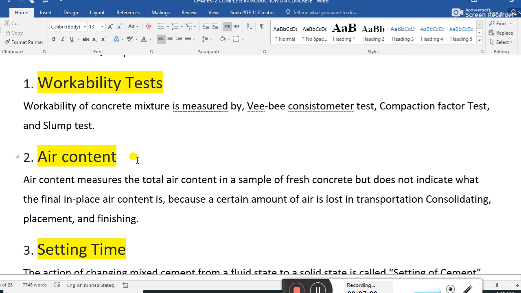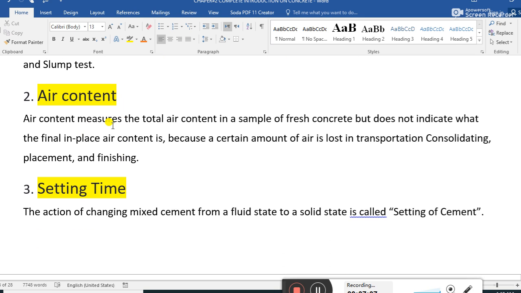Air content test. What is the air content test? It measures the total air content in a sample of fresh concrete, but does not indicate the final in-place air content. Yes, because a certain amount of air is lost in transportation, consolidating, placement, and finishing.